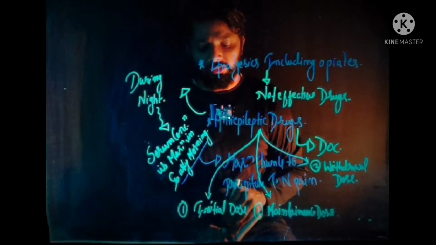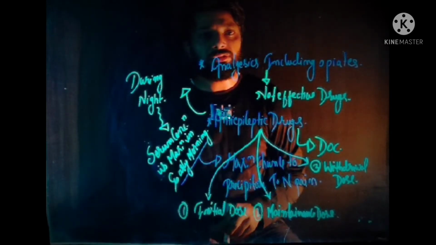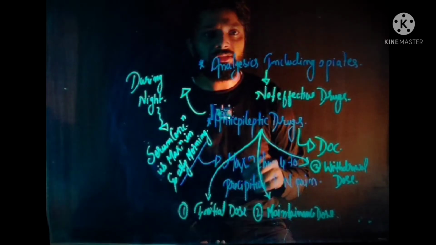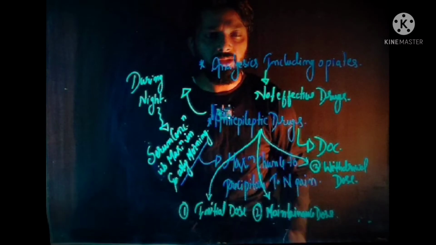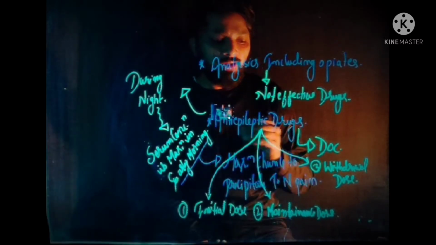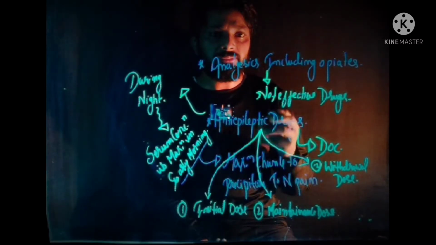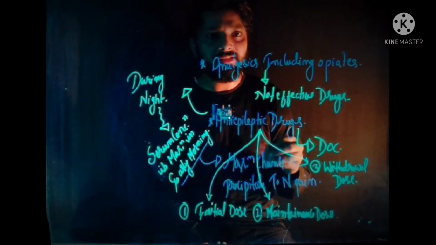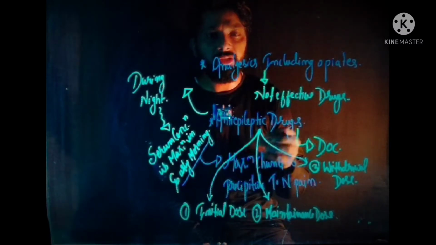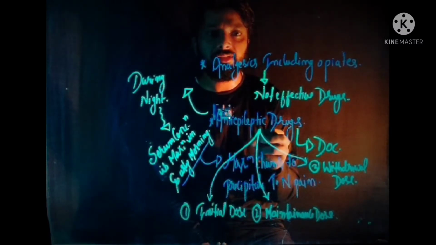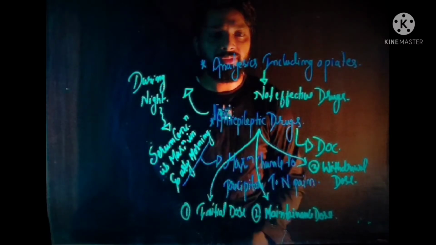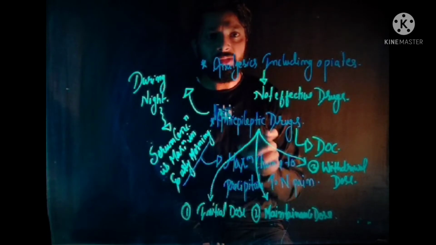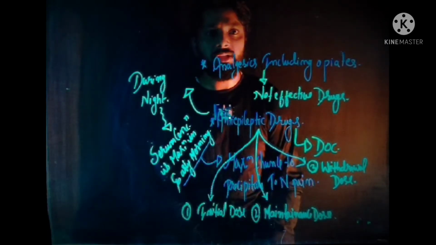The initial dose is the dose which is given to the patient initially. After the initial dose, the maintenance dose is given, and after the maintenance dose, if the clinical manifestation of trigeminal neuralgia completely disappears or tends to disappear, then the withdrawal dose is administered. So this is basically the 3 dose form by which the anti-epileptic drug is given to a patient of trigeminal neuralgia.